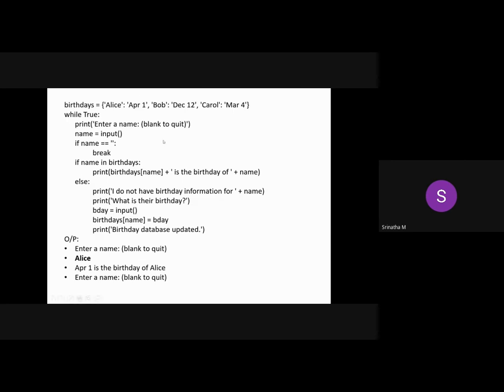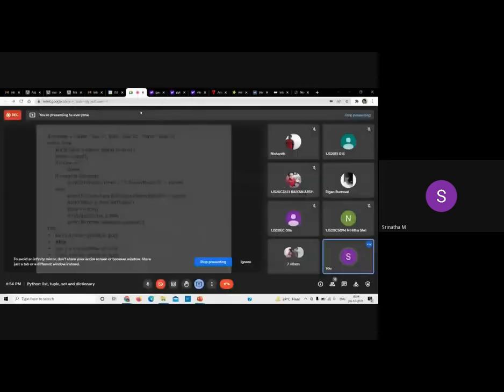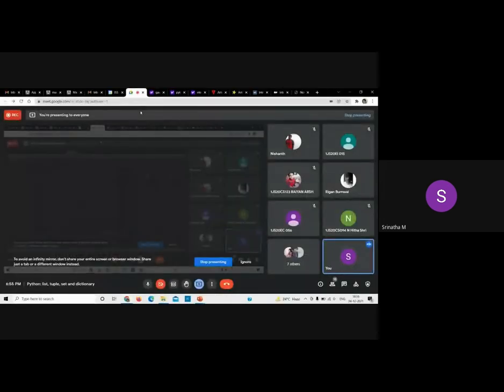Can anyone answer this? Birthdays of name. What does name contain? Alice. Exactly. It gives April 1st. Okay, the value using the key Alice. Exactly. That will give you the value stored using the index Alice.